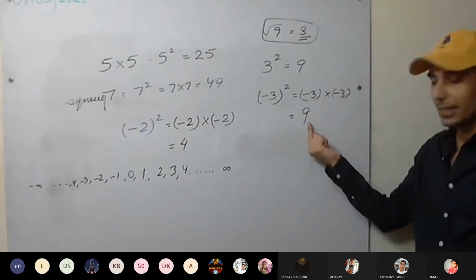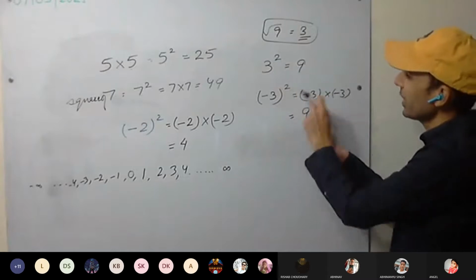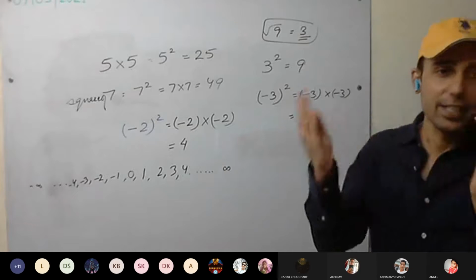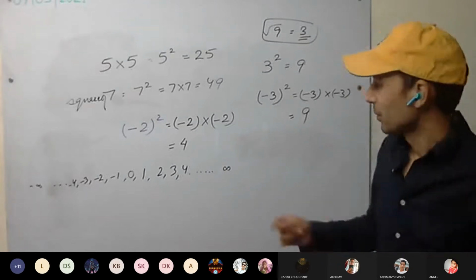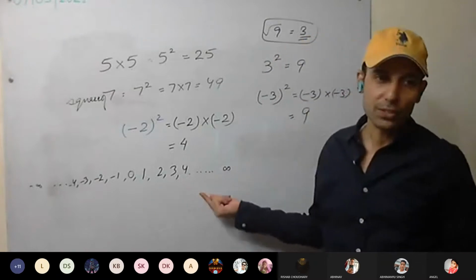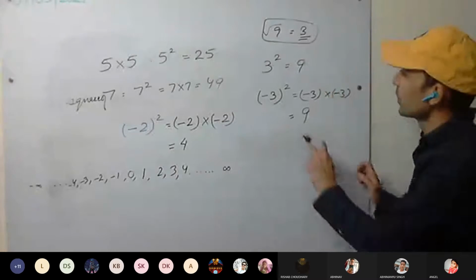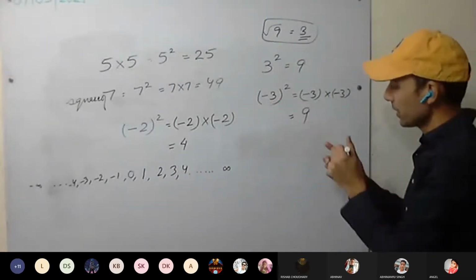Minus minus become plus, 9 we are getting. So what you have seen? 3 square is 9. Minus 3 square is also 9. The square of any number you take will always be a positive number. Remember this: negative number square, positive number; positive number square, positive number. Minus 3 square, if we do, it comes 9.